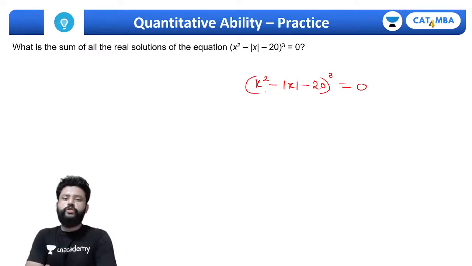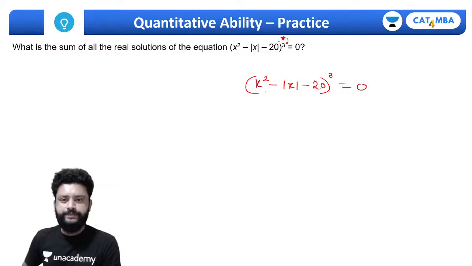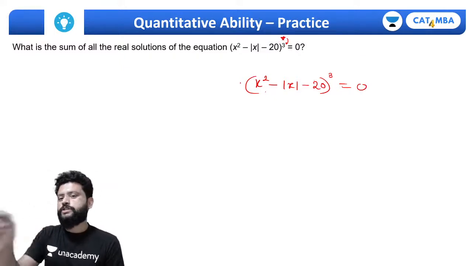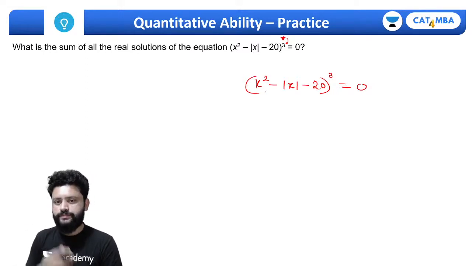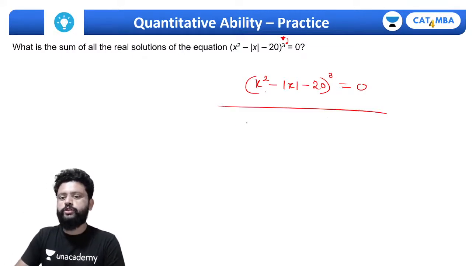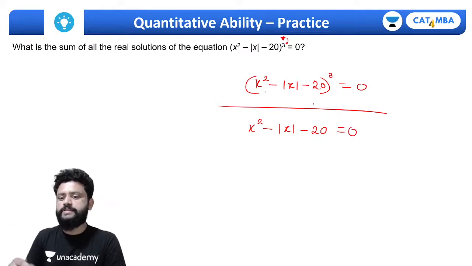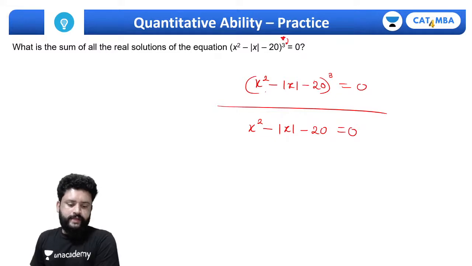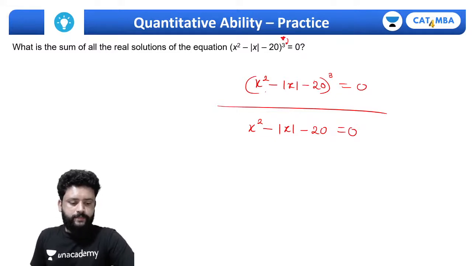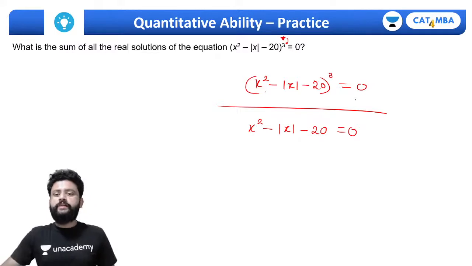अच्छा, first thing, वो cube की कोई जरूरत है क्या यहाँ पे? Can we just simply remove that cube? देखो, एक number है जिसका cube 0 है, that means that number itself is 0. 0 का cube भी तो 0 हो सकता है ना. The first conclusion, forget about that cube, we have nothing to do with that cube, हमें सिर्फ इतना ही solve करना है, x square minus mod of x minus 20 equals to 0. ये उसका cube 0 तभी आएगा जब ये 0 आएगा. Yes, are you getting why I am taking this 0?